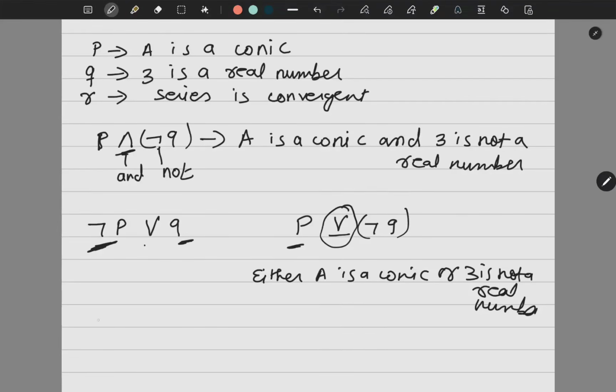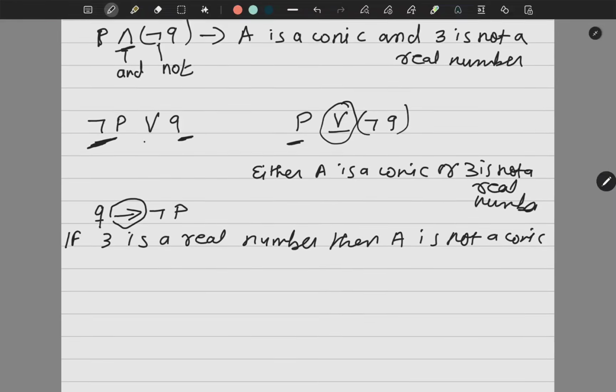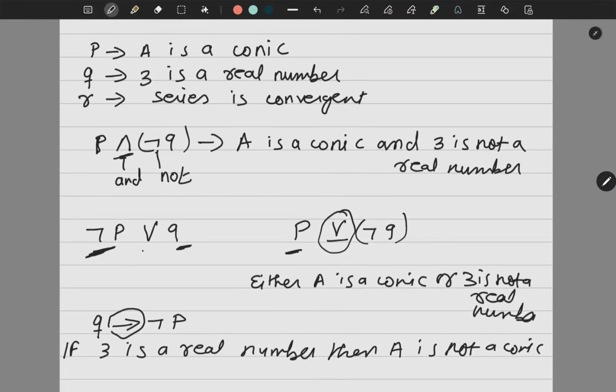Okay. Now if I say Q implies negation P, how will you read this? If 3 is a real number, then A is not a conic. Because this is conditional, it starts with if: if 3 is a real number, then A is not a conic. Okay, so this is how you have to do the question. Let us see a few more with the same statements.